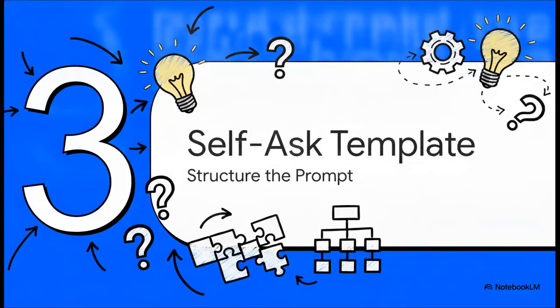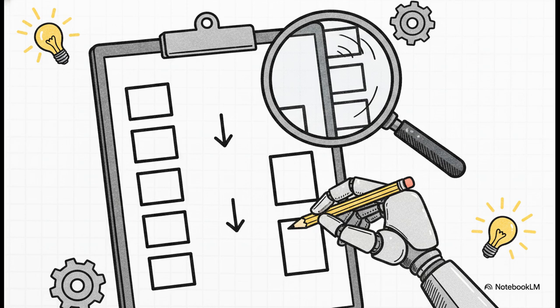All right, time for the highly actionable part of our explainer, Section 3, the self-ask template. You're going to want to pay close attention to this. Here is the literal text framework you provide to the model to trigger this detective behavior. You set up a one-shot or few-shot example using this exact phrasing. Are follow-up questions needed here? Yes. Follow-up: insert your sub-question. Intermediate answer: insert your answer.